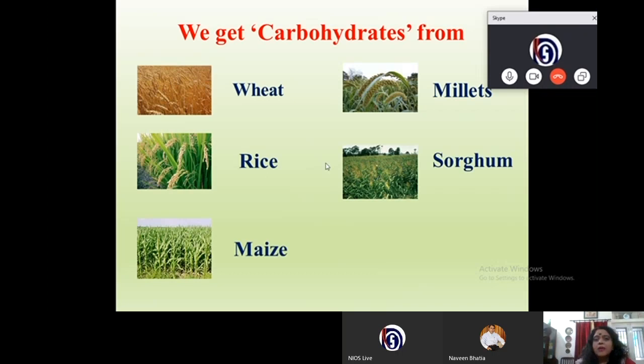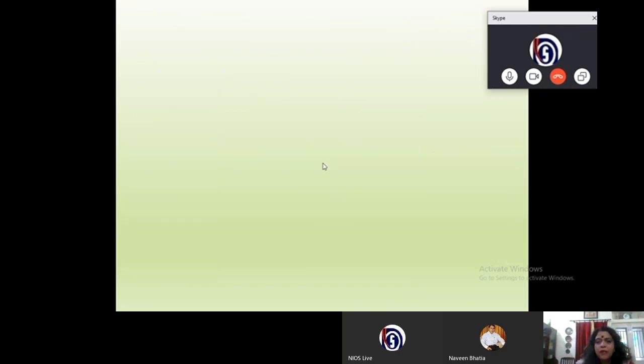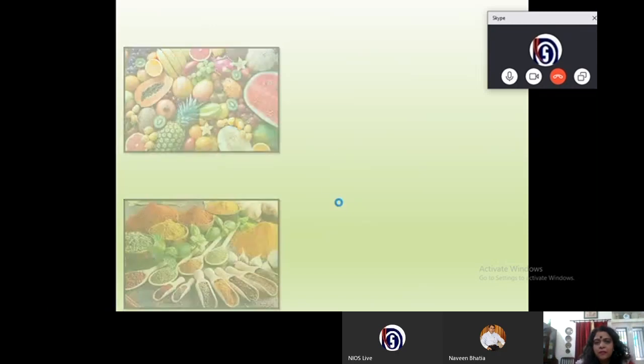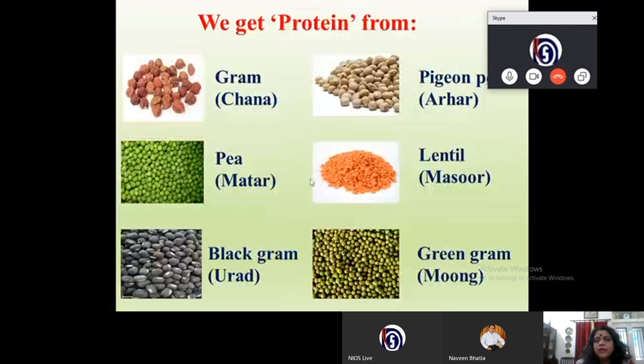We get carbohydrates from wheat, rice, maize, millets, and sorghum. We get proteins from grams, pea, black gram, green gram, lentil, and pigeon pea.